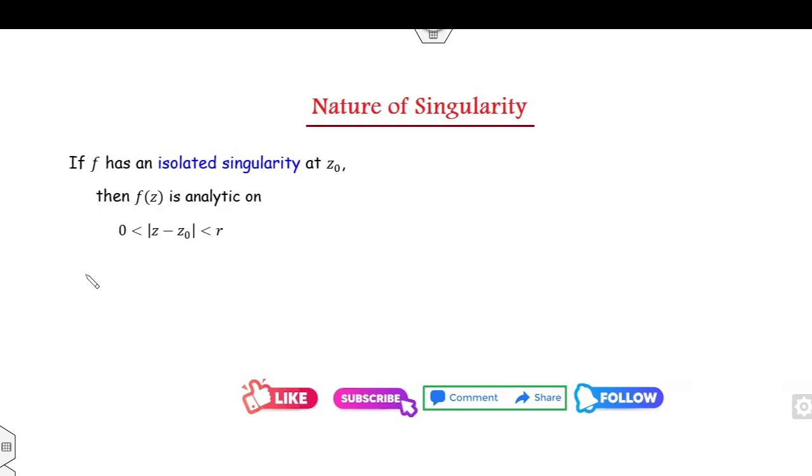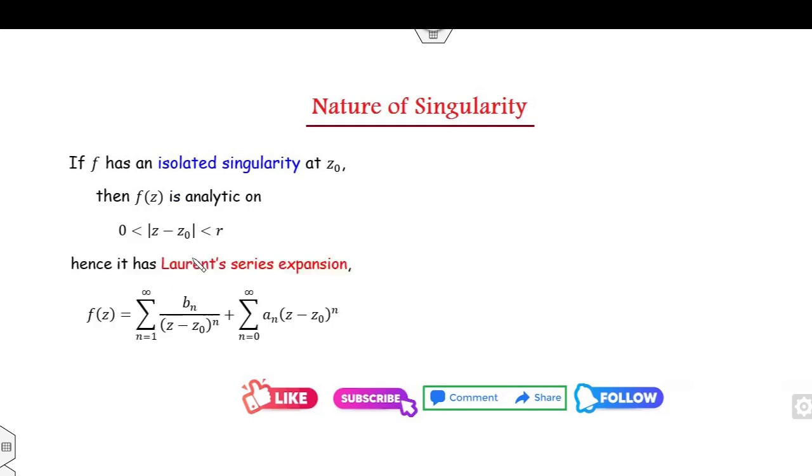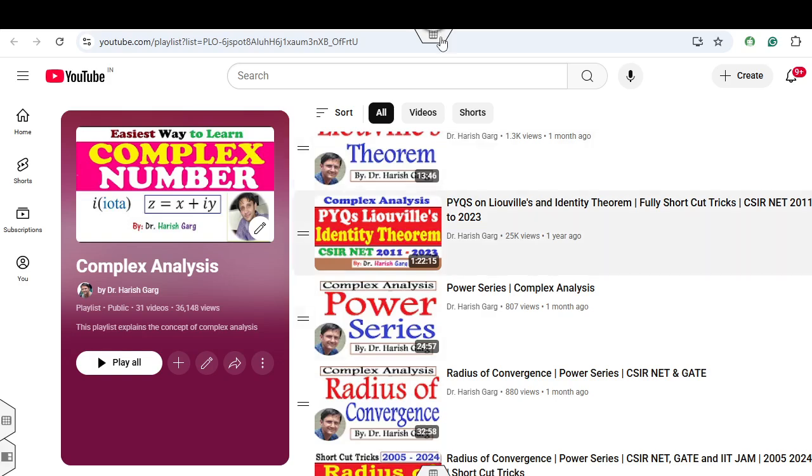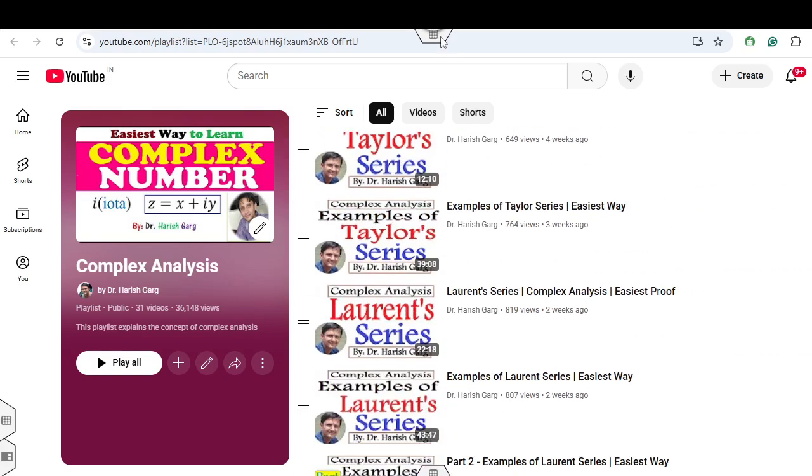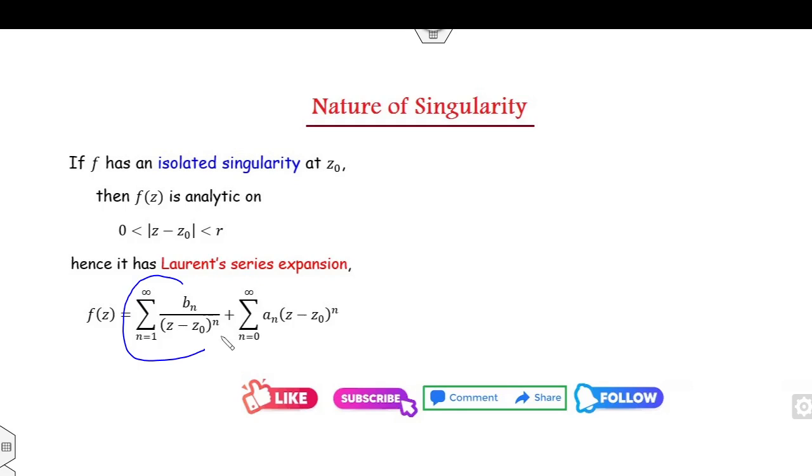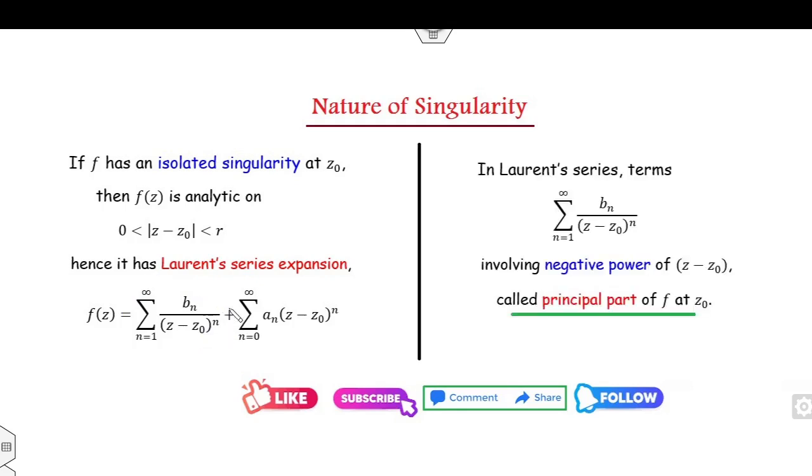Once the function is analytic in the neighborhood, we can expand the function in terms of the Laurent series. And the Laurent series, as I mentioned in my previous lectures, has the component of Bn, which consists of the negative powers of n, called the principal part.